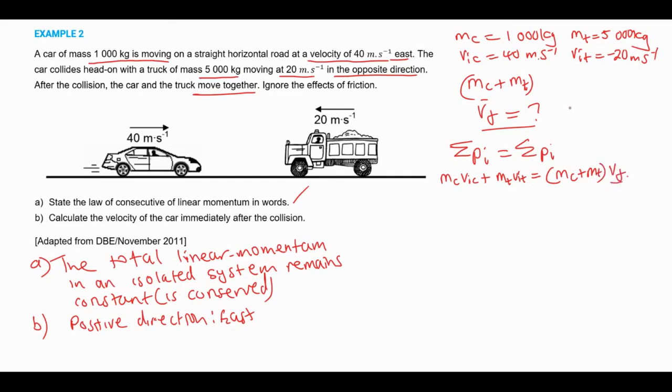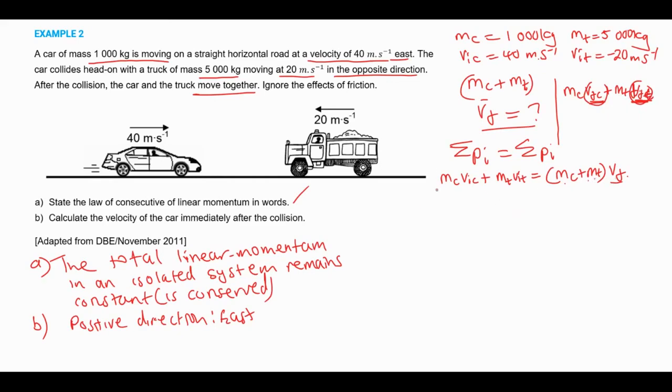Because if we do it like this, mass of car times final velocity of car plus mass of truck times final velocity of truck, then since these two are the same, we can factor it out and remain with mass of car plus mass of truck times final velocity.